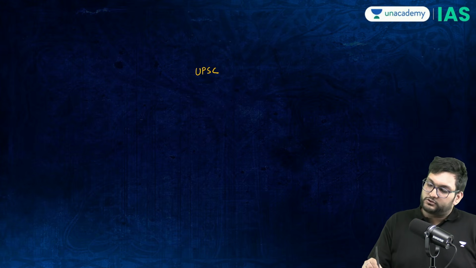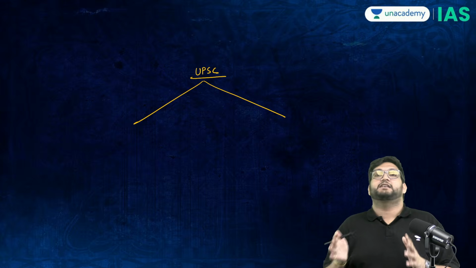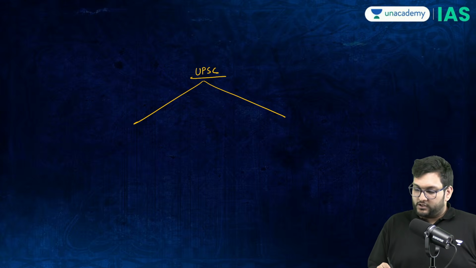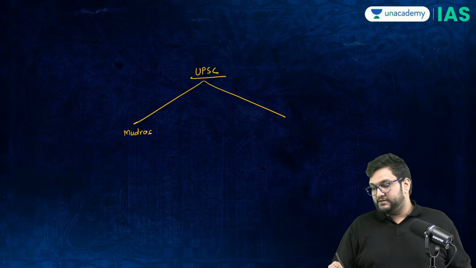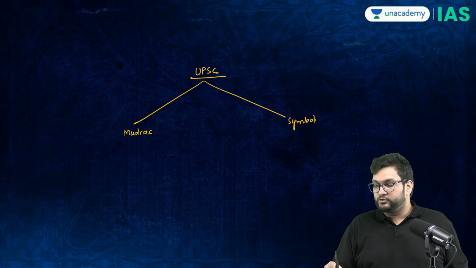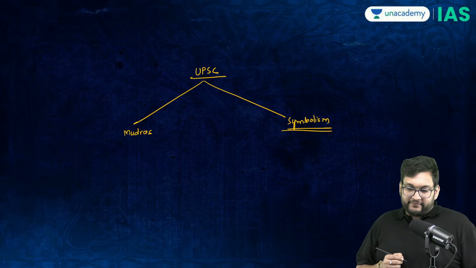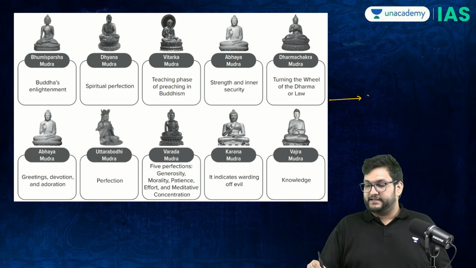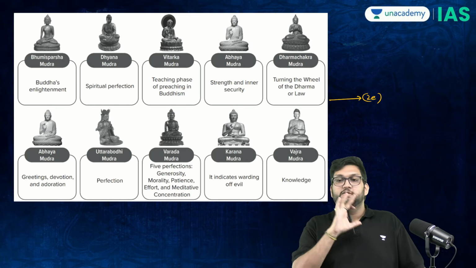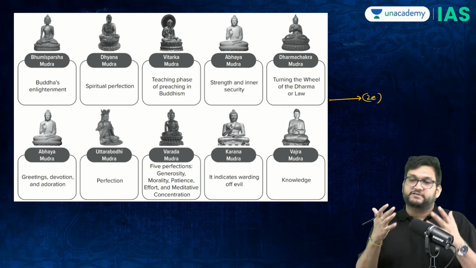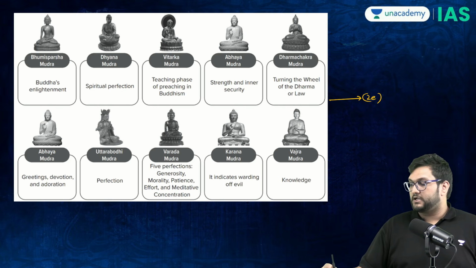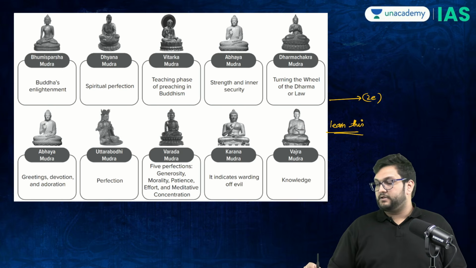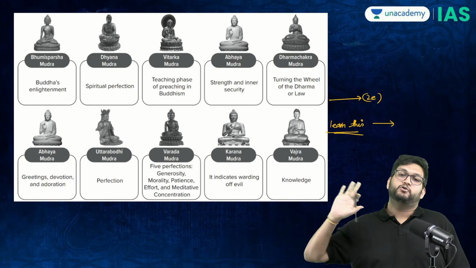Now, based on UPSC pattern, two things more other than this have become important. One is called Mudras, and the other one is called symbolism, which is called Buddhist iconography. Now, when we talk about the mudras, again from the courseware directly, second edition, you have the mudras. Mudras have certain meaning. You have to learn this now, because UPSC can ask this, even state PCS and prelims orientation they can ask.